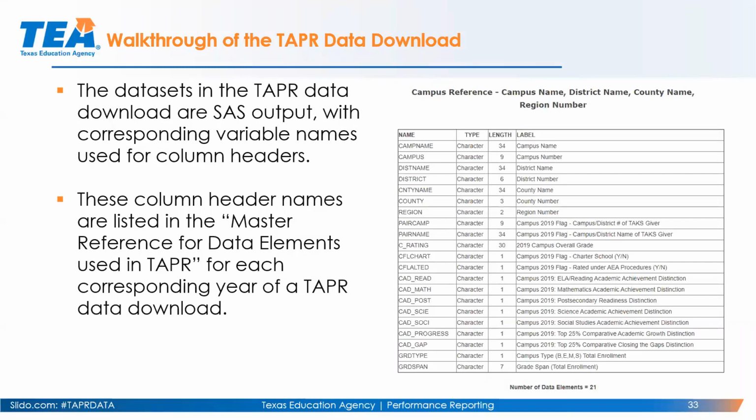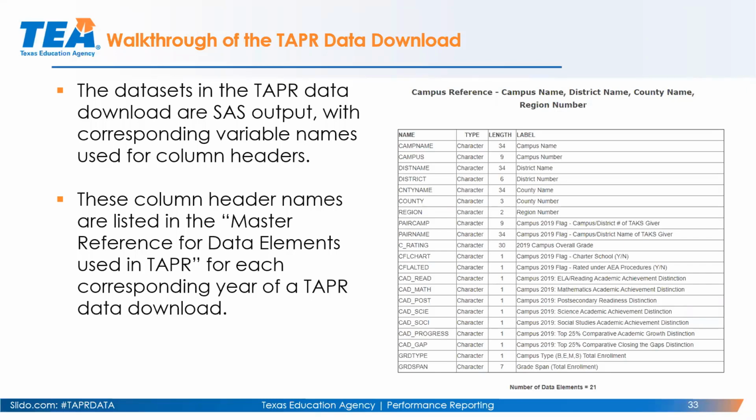The data sets in TAPR are generated and downloaded based on SAS output. That comes with corresponding variable names that are used for the column headers. All of the column headers for all TAPR data are listed in the master reference HTML page for each corresponding year.